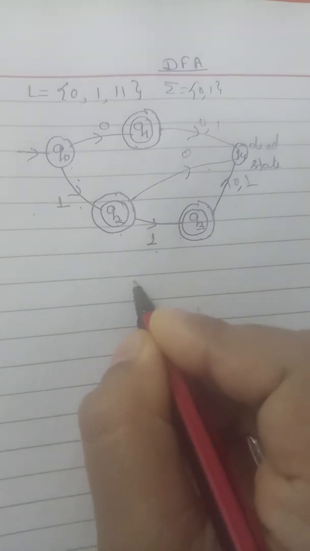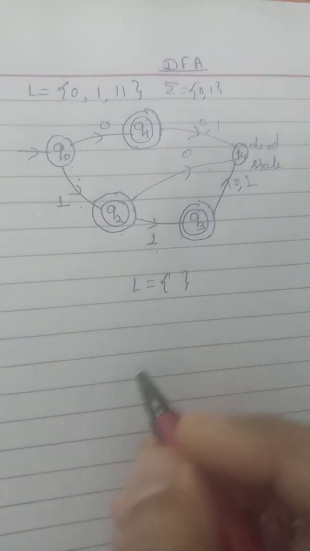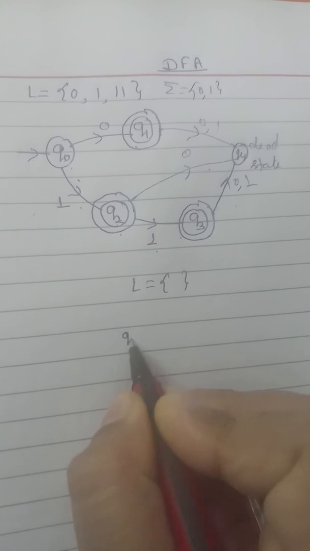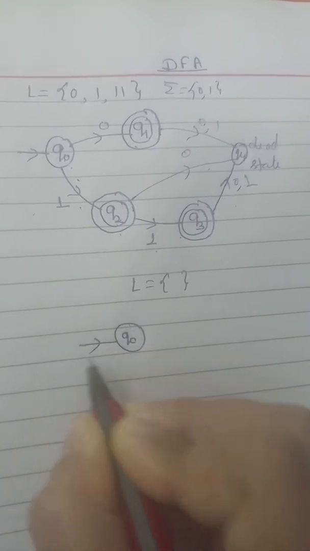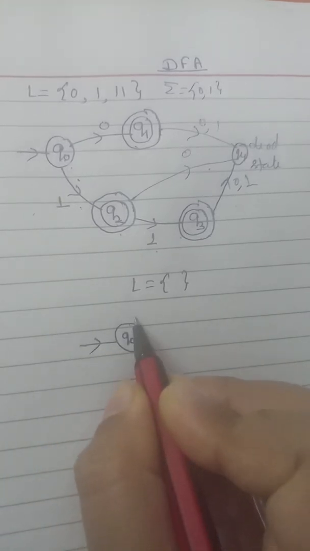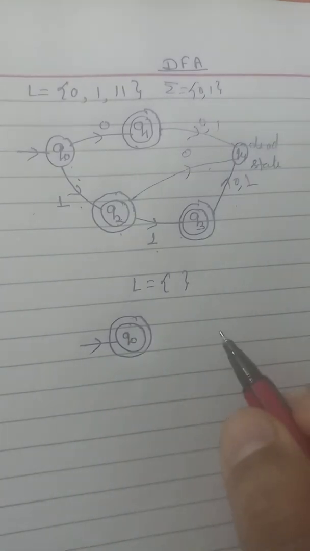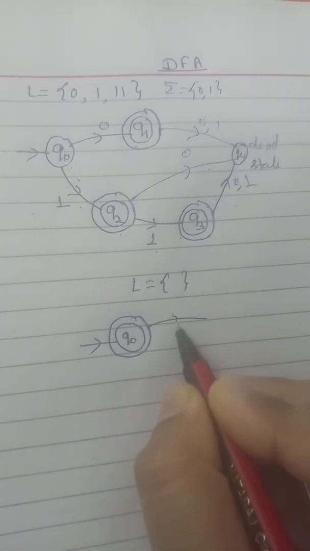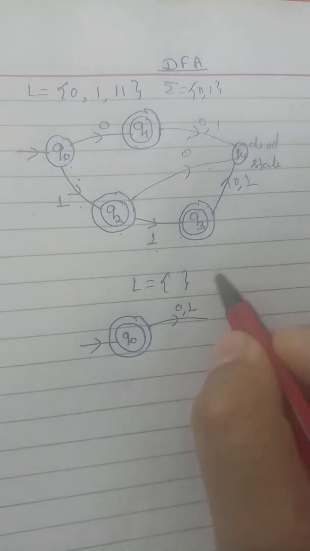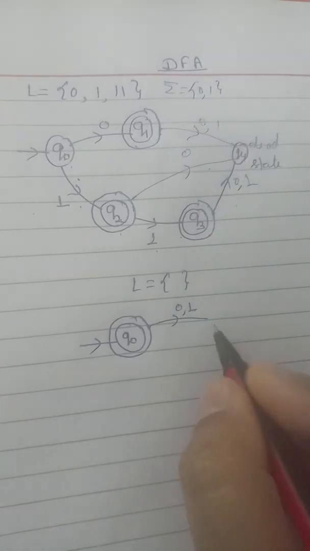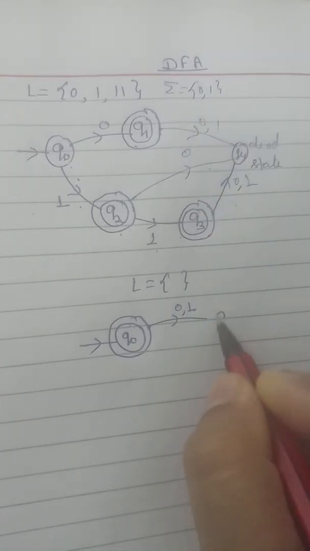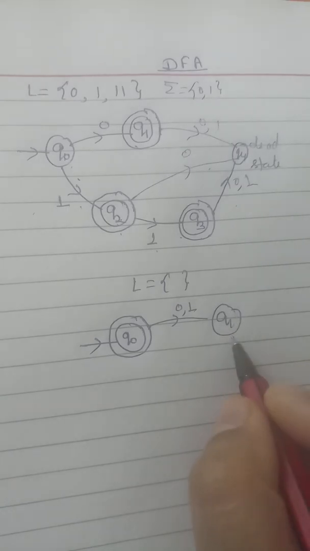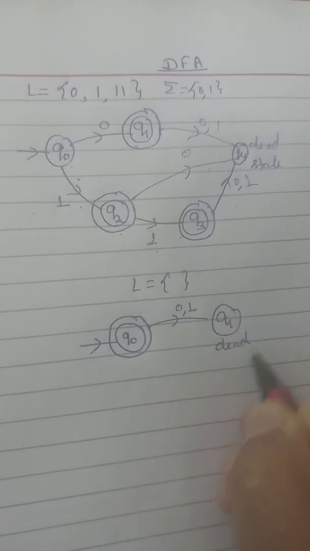Now if a language is empty, then what will be the DFA? We will make it like this: Q0 as the initial state and Q0 as the final state, and whatever we give for the same alphabet 0, 1, it will reach the dead state. This is called the dead state.